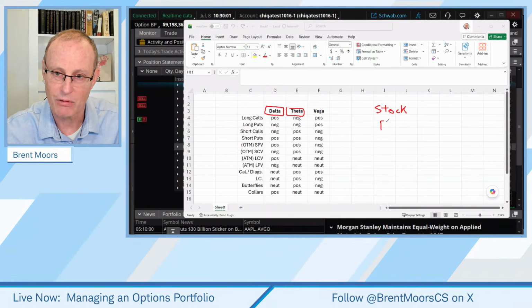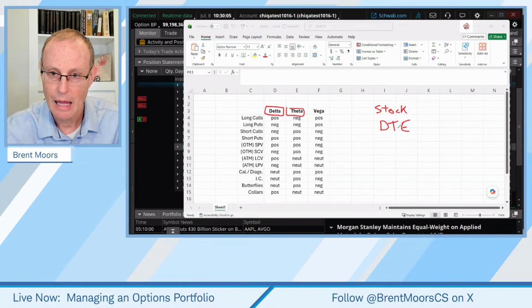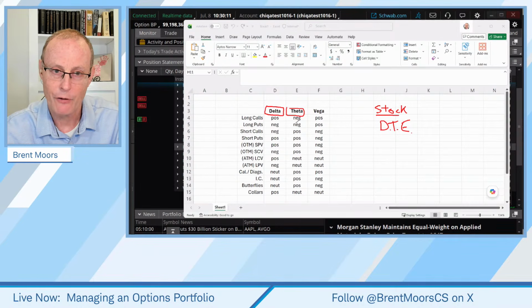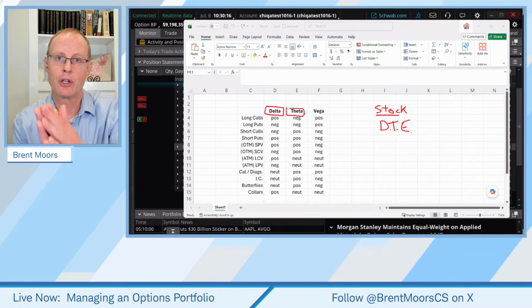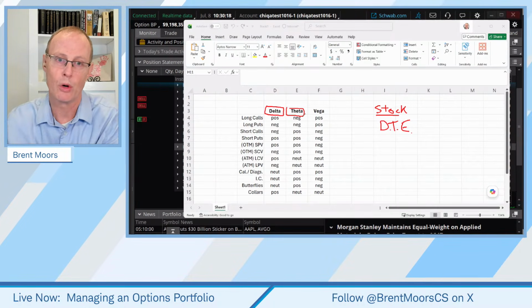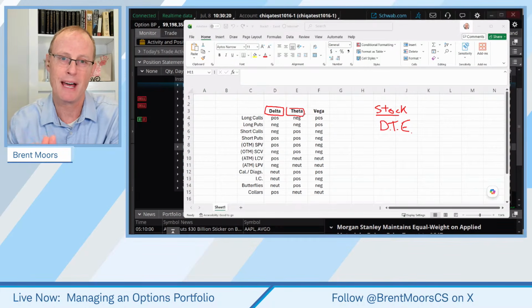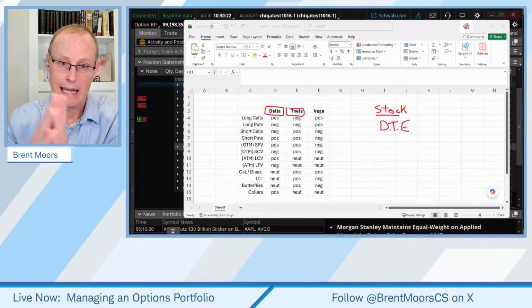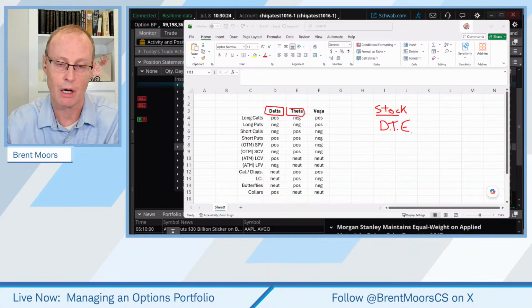Days till expiration is another biggie. For your delta, yes, the stock price is a prime consideration there. But as you get closer to expiration, your Greeks are going to either drift towards 1 or towards 0. If they're in the money, they tend to drift towards 1. If they're out of the money, they tend to drift towards 0.